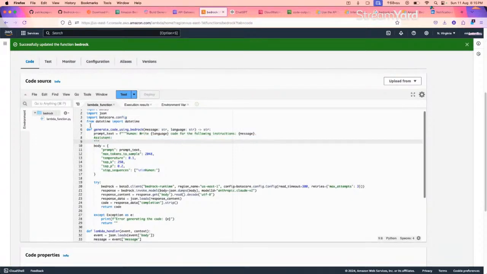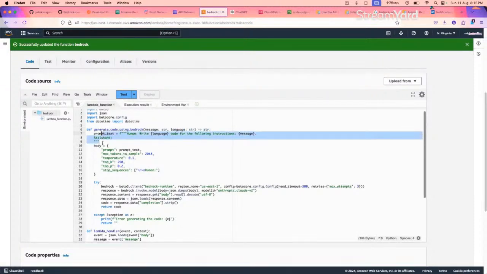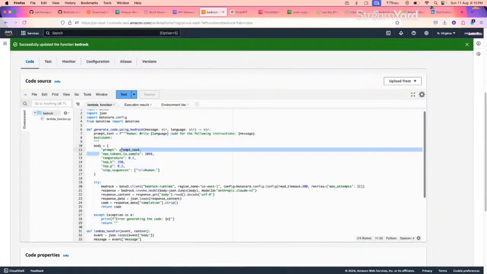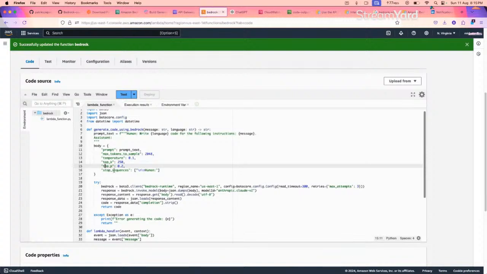Let me explain again. Here I have created one function. This function takes two parameters: message, which is of type string, and language, again of type string, and it gives us back output in the form of a string as well. So here the prompt, then I have defined the body. In the body, I have passed the prompt from here, then max tokens to sample, temperature, top K, top P, and stop sequences. Initially, it will start with this human. Then Bedrock will generate some text. Again, when human comes, it will stop. So that's the stop sequence.